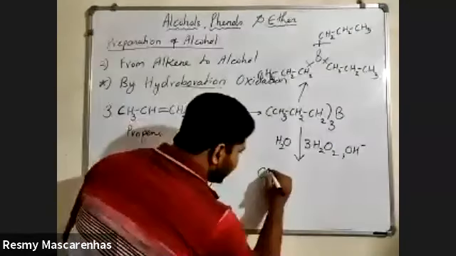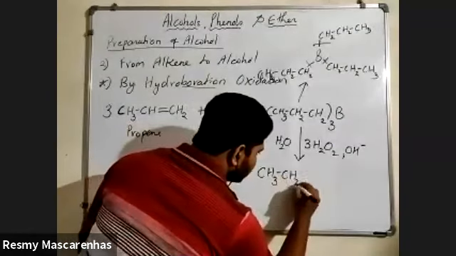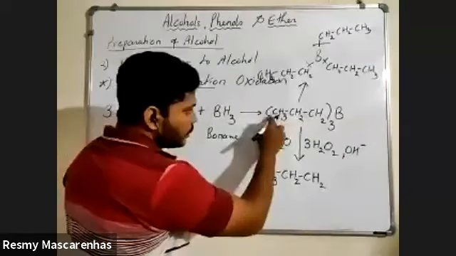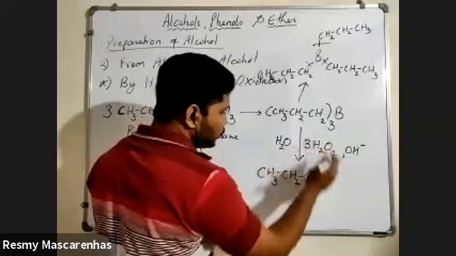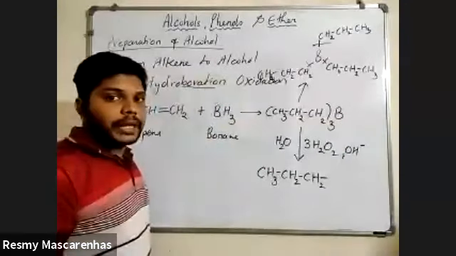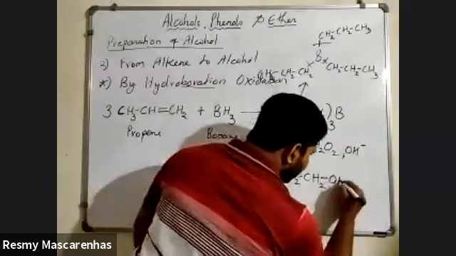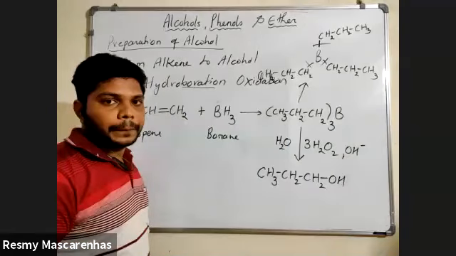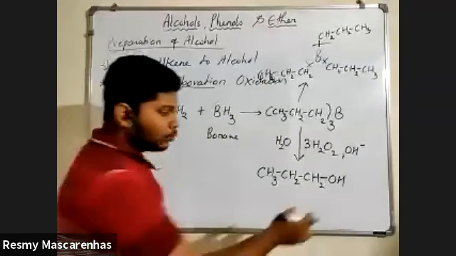So we will get CH3, CH2, CH2, and this bond was formed with this boron. We have broken down that bond, and you have to put OH there. We have to put OH.